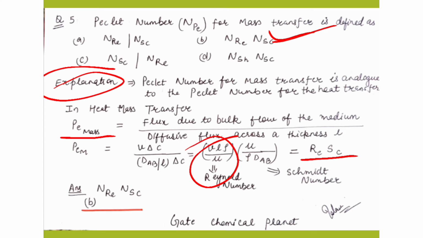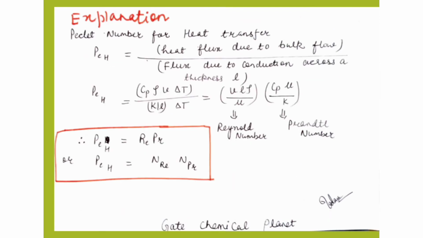Now move on to the next question. Students, before going to the next question, if you need more explanation about the Peclet number for heat transfer, I have added it here for heat transfer also. So how will we calculate the Peclet number for heat transfer?